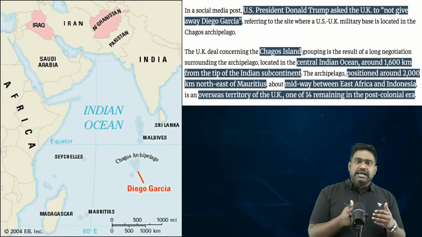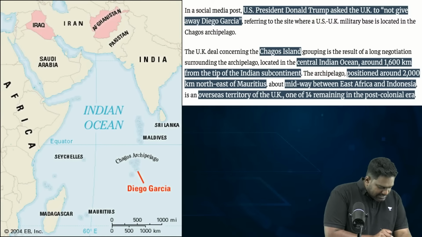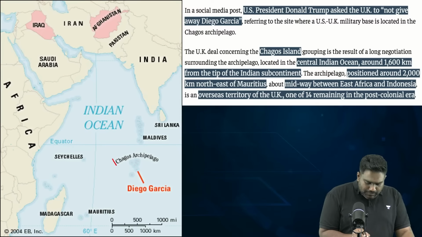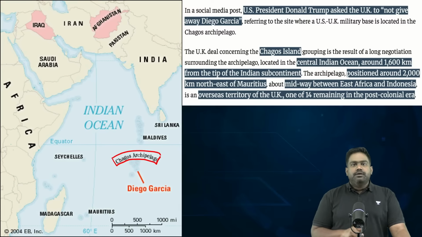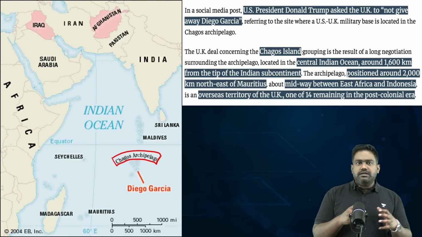And what connect does India have with this particular issue? See, the Chagos archipelago is located in the central part of Indian Ocean region, almost in the middle between East Africa and Southeast Asia. So it occupies a very strategic location right in between the vital trade routes and shipping lanes.